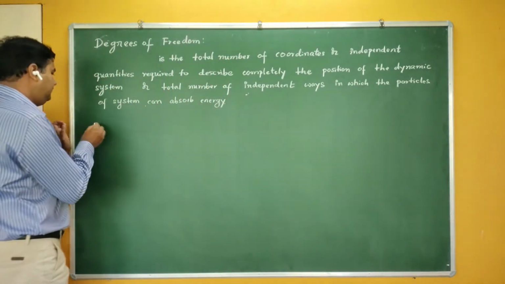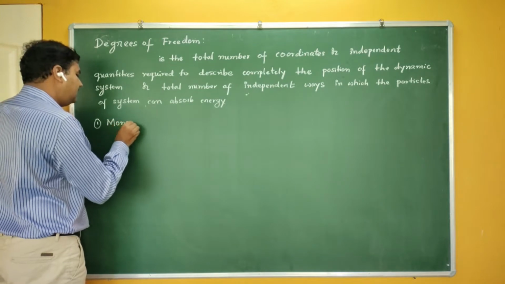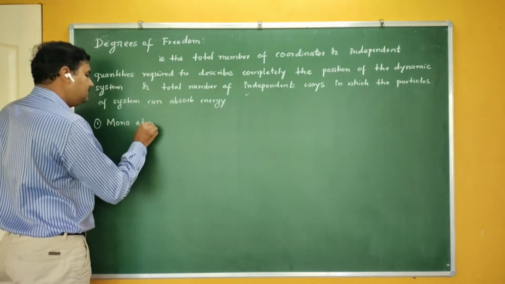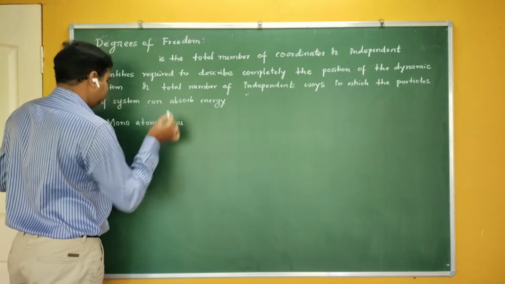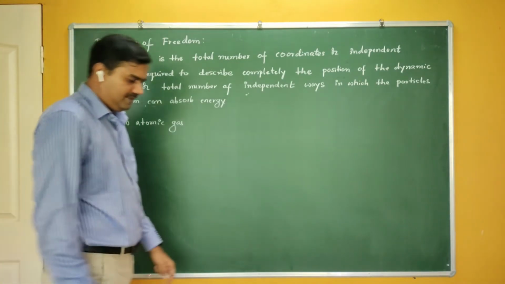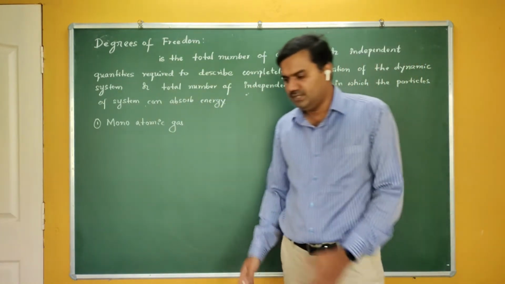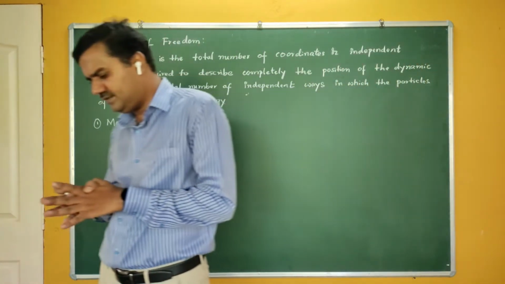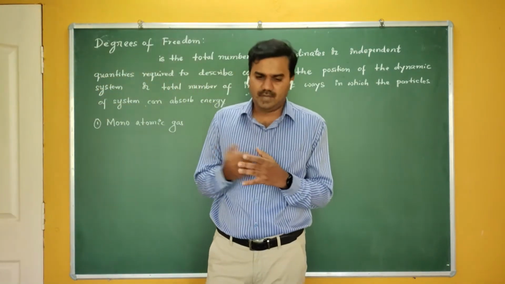So let me start one by one here. In the first case, let me take monoatomic gas. By using the law of equipartition of energy, you are going to find the ratio of Cp by Cv, that is called the ratio of specific heats.